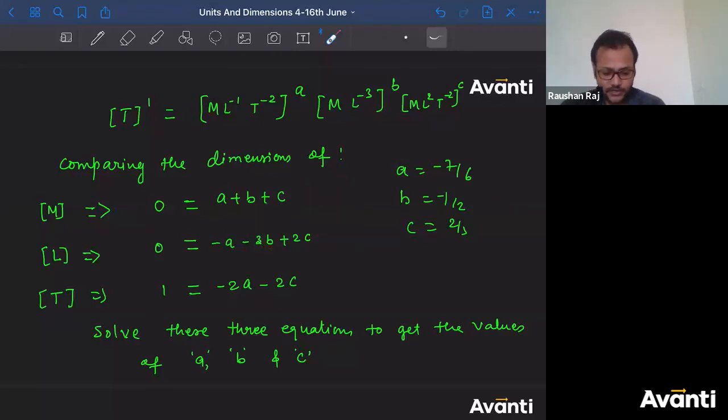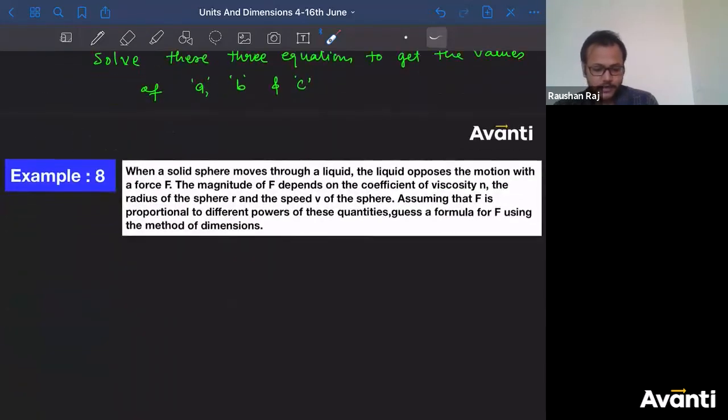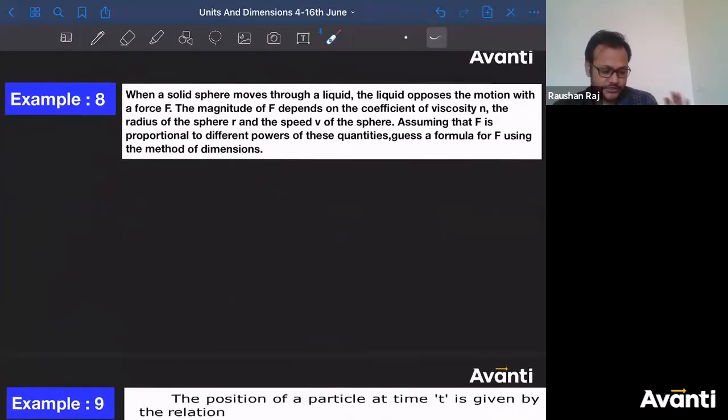Alright guys, very good. Now I need you to solve this question. Please try to get the correct answer. Please don't commit mistakes. Please try to get the correct answer for the 8th example. When a solid sphere moves through a liquid, the liquid opposes the motion with a force F. The magnitude of F depends on the coefficient of viscosity.